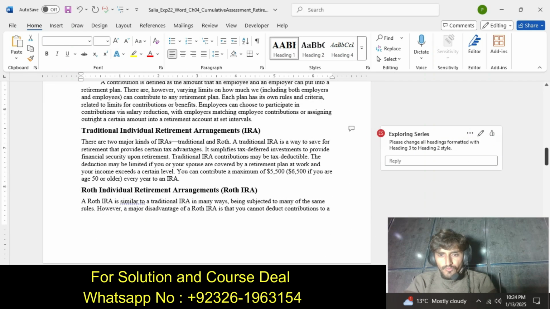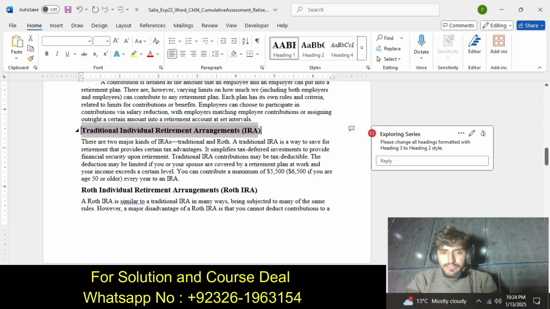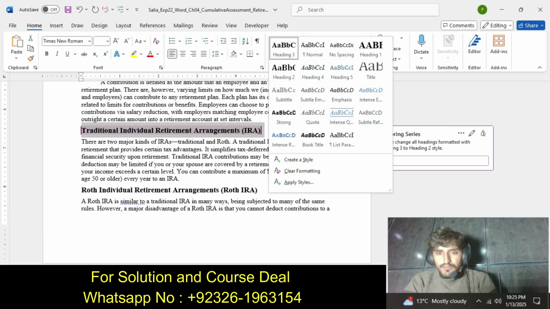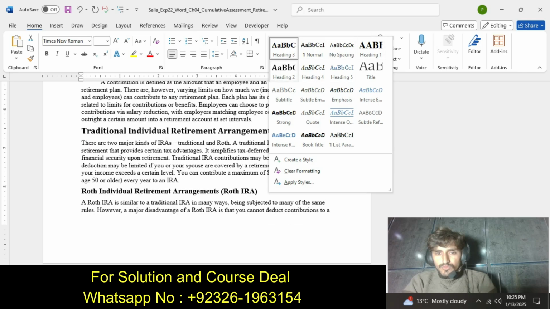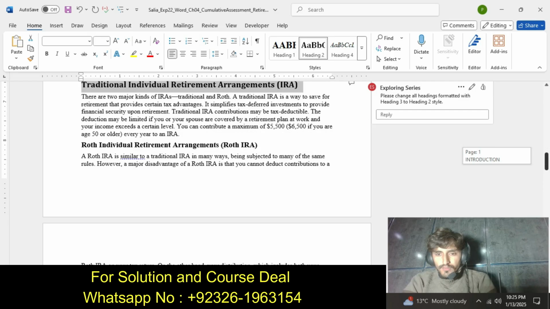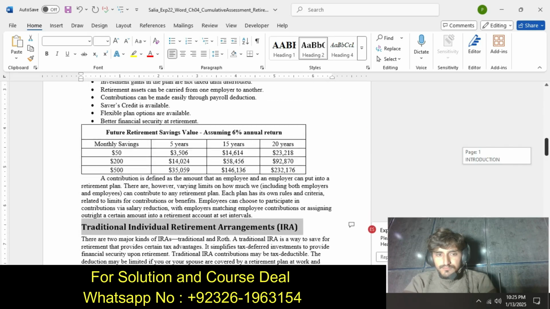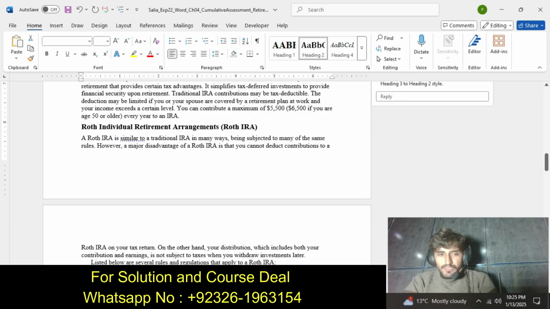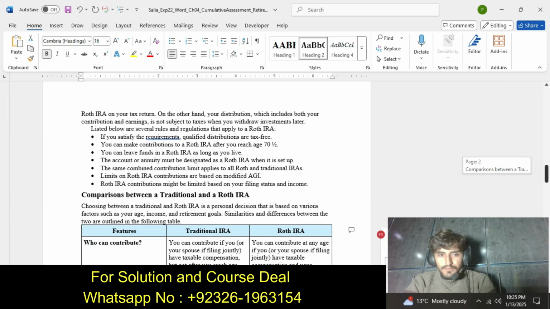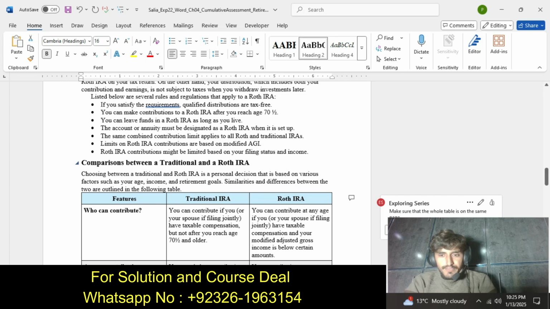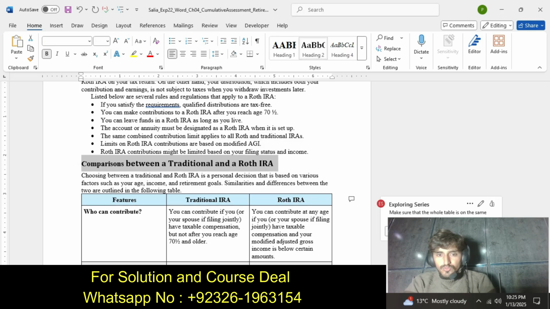Move down. Okay, please change all headings formatted with heading 3 to heading 2. So we change this to heading 3 to 2. We already changed this, and already changed this heading to 2.